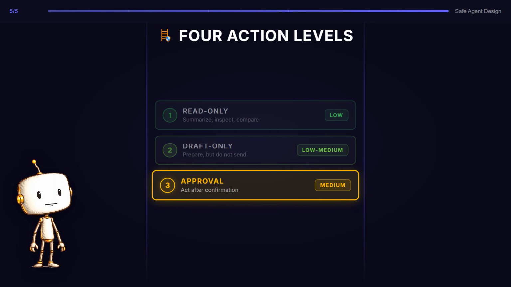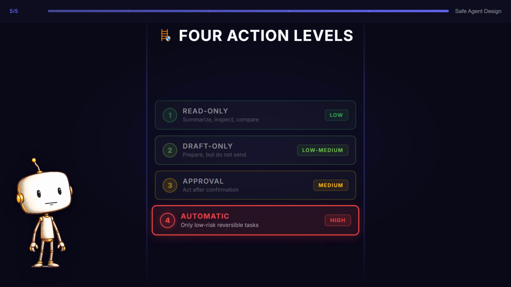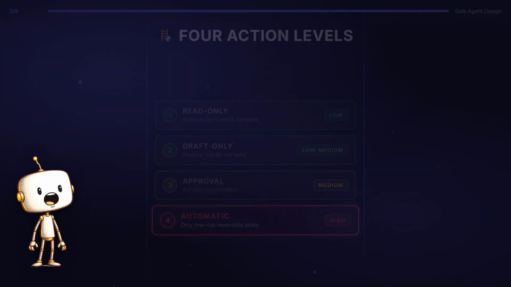Level 3, execute with approval. Act, but only after a human confirms. The final checkpoint stays with a person. Level 4, automatic. Act without asking, but only for low-risk, reversible tasks with strict rules.